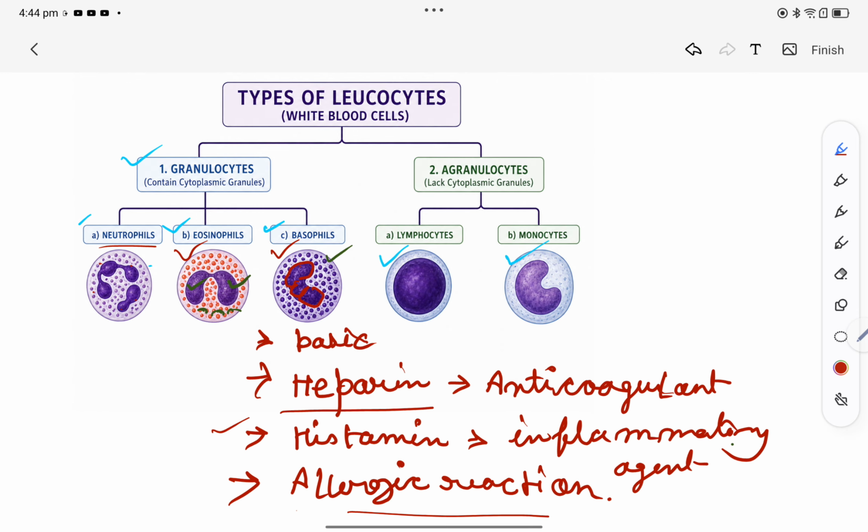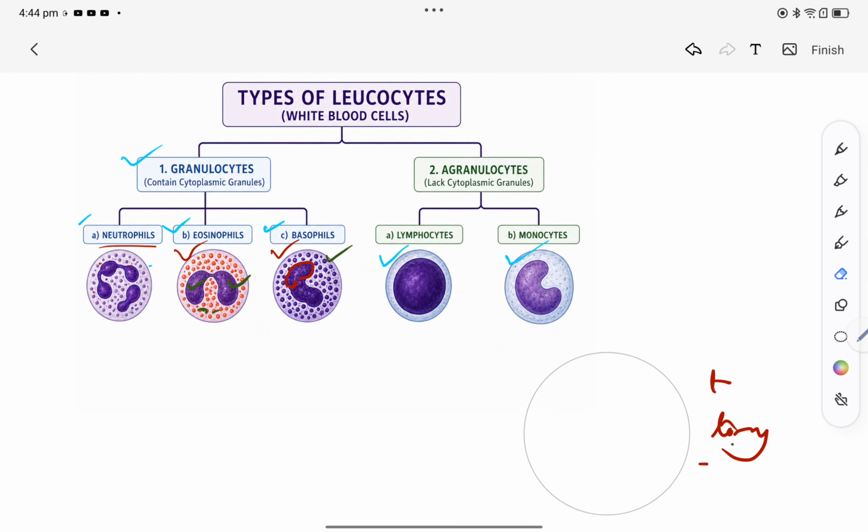Now we are going to talk about the agranulocytes. Agranulocytes, as I have said earlier, are where the cytoplasmic granules are lacking. Here what happens? The cytoplasmic granules are lacking.